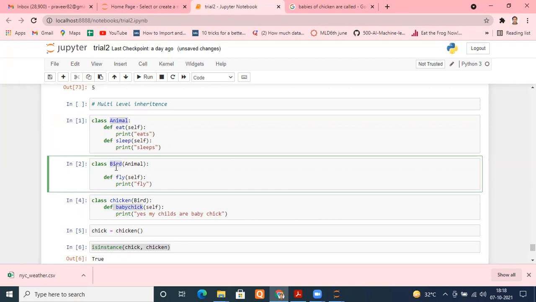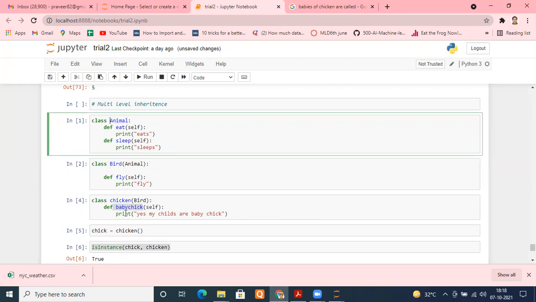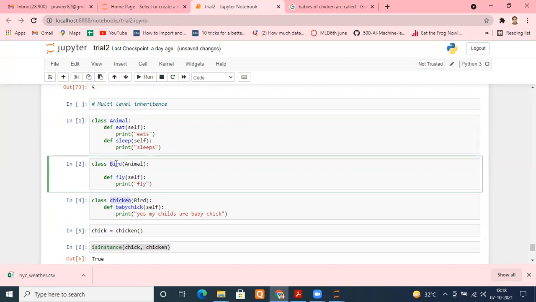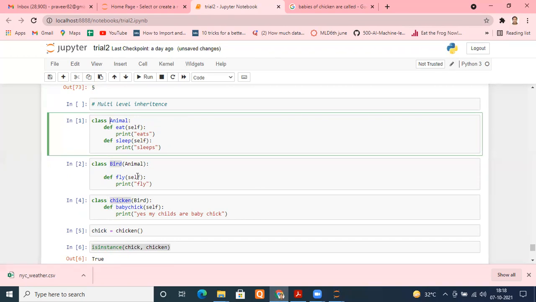So bird is the child class and animal is the parent. Then we know chicken is also a type of bird, so we inherited the properties of bird into chicken. Now the child is chicken and the parent is bird, and animal is the super parent. This is the way we can create multi-level inheritance. But what is the good practice?